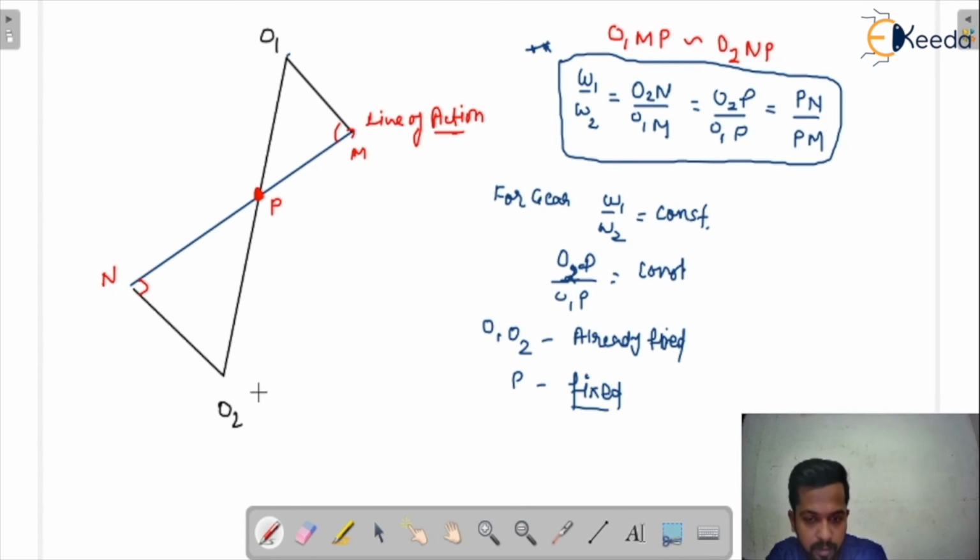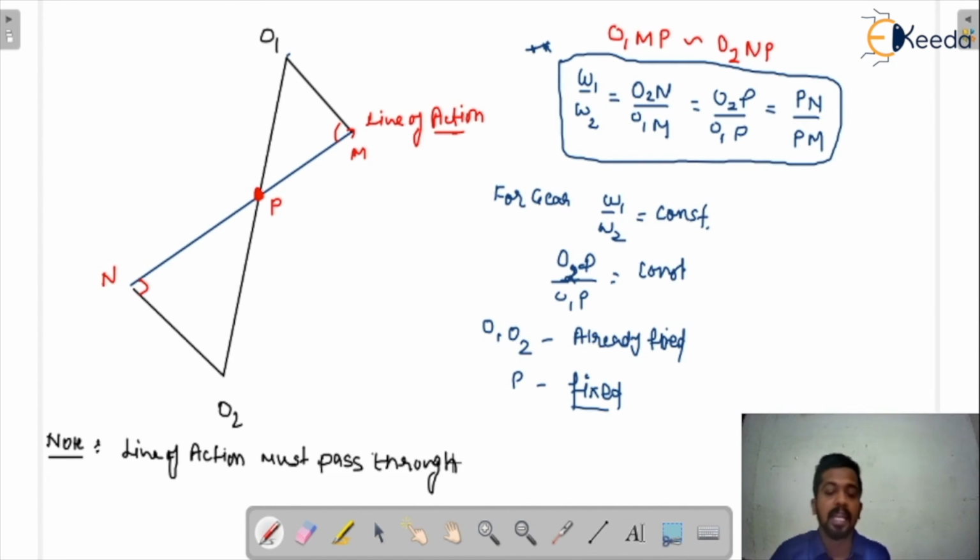I'm going to write the next important statement, you can write it as a note. That is the important relation we got, that the line of action must pass through the pitch point. Pitch point means this is a fixed point. The fixed point is considered as the pitch point, because the pitch point is that point through which the line of action passes. We have proved that.